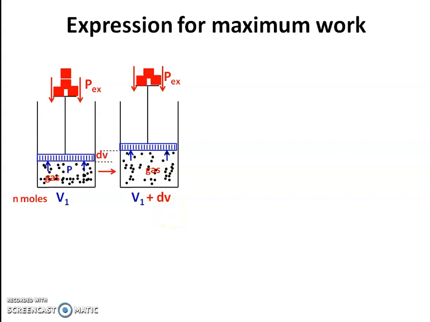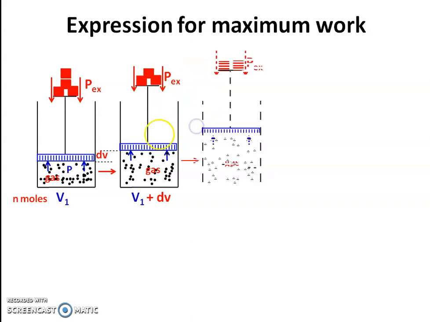Again, suppose the second time P external, that is the external pressure, is reduced by reducing the mass. Again there is a small increase in volume, there is expansion of the gas, and this change in volume is again dV.